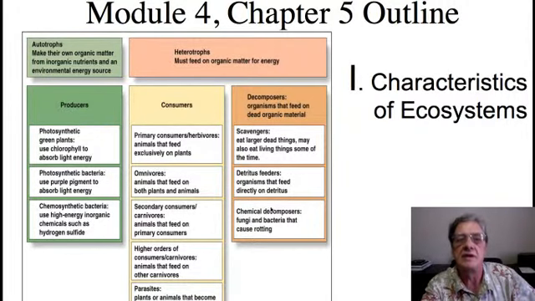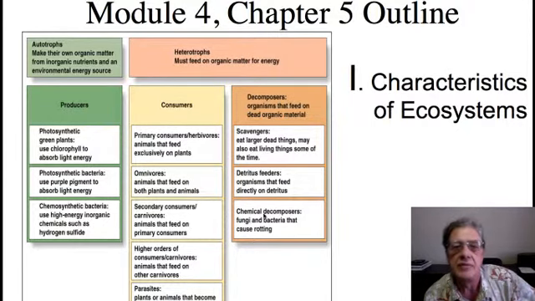And then we have the chemical decomposers, which are fungi and bacteria that cause rotting. And through the process of rotting, the chemical decomposers, as well as the detritus feeders, are able to break down the chemical bonds that hold organic matter together and return the basic elements of that organic matter, primarily carbon and hydrogen, back to the soil, where they can be recycled through the carbon cycle and the nitrogen cycle and the other cycles that you studied earlier.